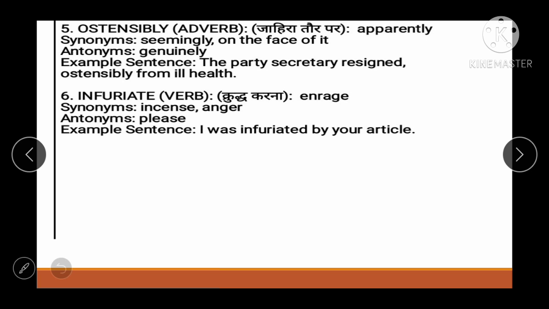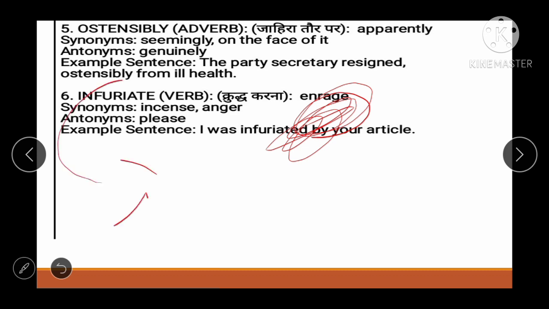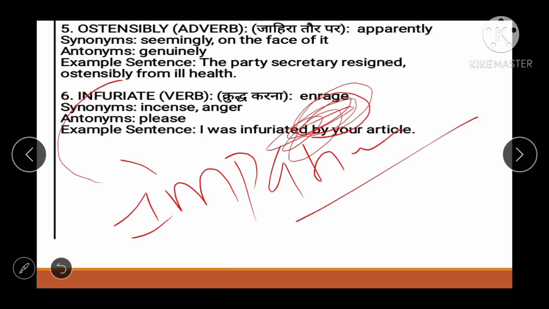The party secretary resigned ostensibly, means apparently, from ill health. All right, next one is infuriate. See friend, infuriate means enrage. Literally, infuriate means make someone extremely angry and impatient. Right, impatient, and that too at an extreme level. All right, that is known as infuriate.